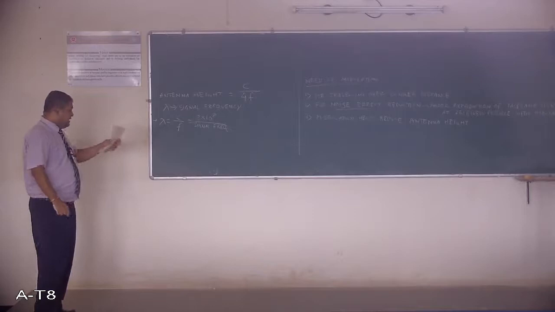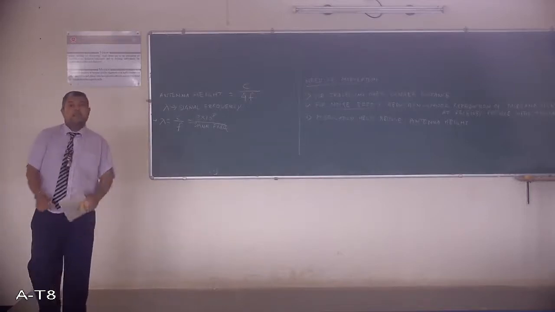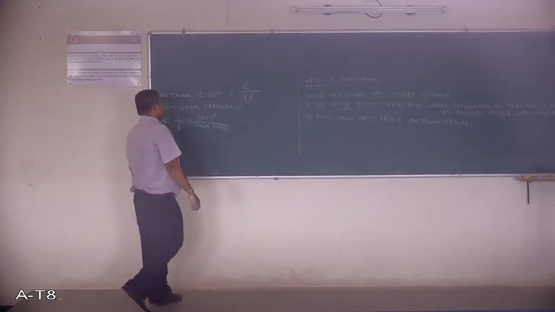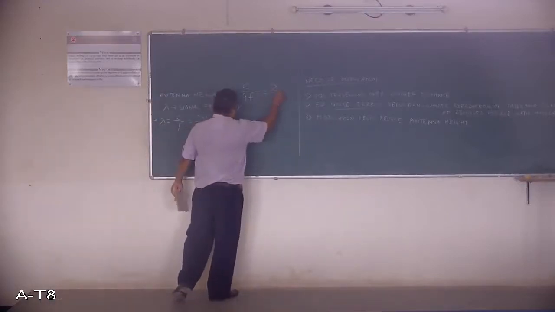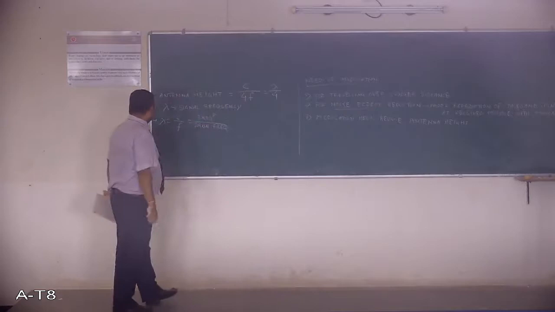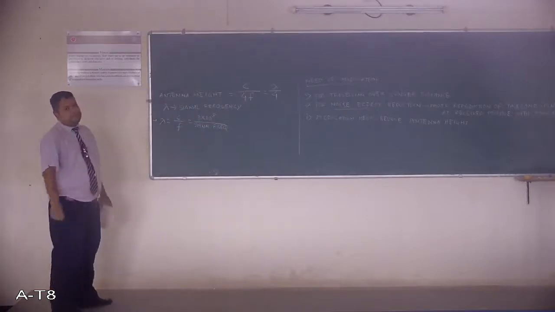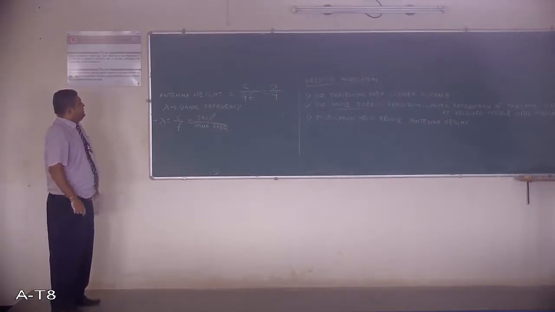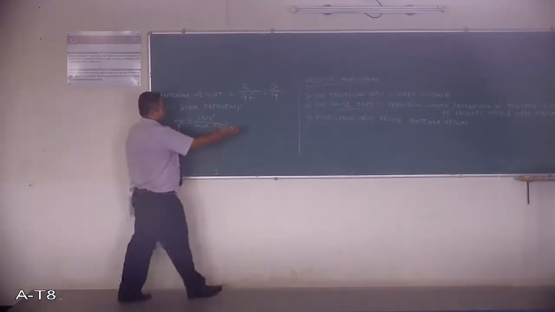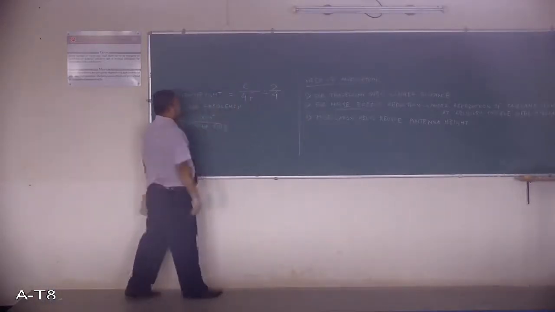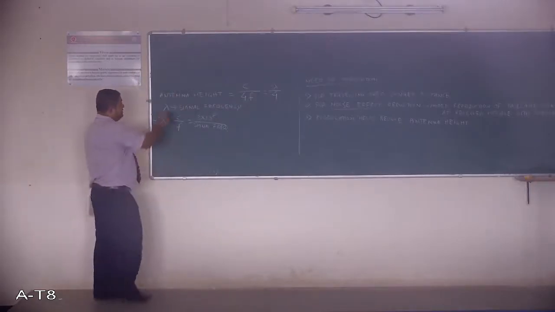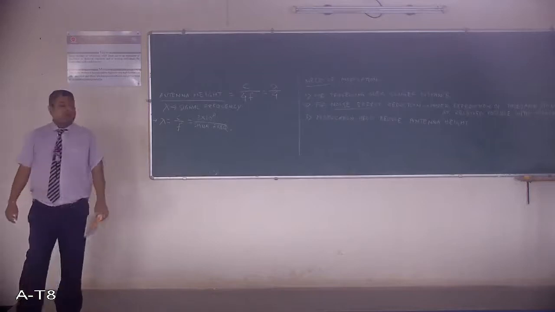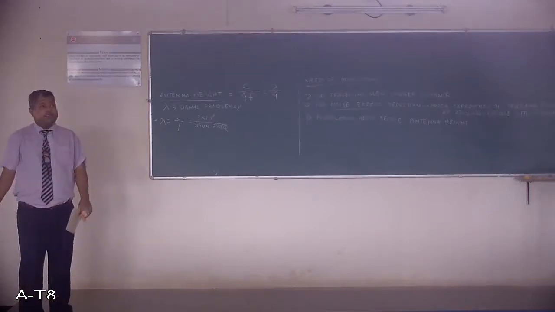Antenna height is given by C divided by 4f, and this is equal to lambda by 4, because lambda is equal to C by f. Now the whole thing is correct. So the antenna height for transmission and reception is lambda by 4, where lambda can be substituted by C by f.